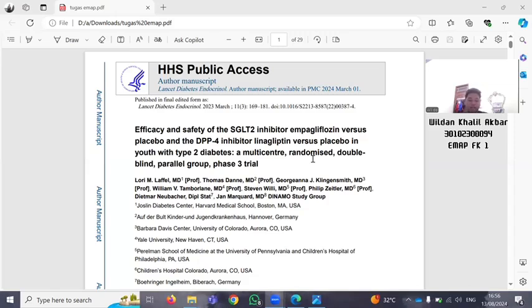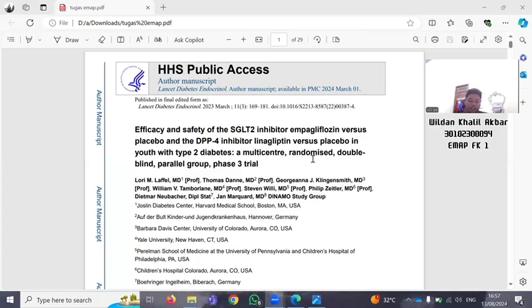I have divided my presentation into 5 parts. First, I'm going to find the items of the CONSORT checklist for the title, abstract, and introduction in the article. After that, I'm going to find the items of the CONSORT checklist for the methods, followed by the results in this RCT article. Then, I'm going to find the items of the CONSORT checklist in the discussion. Finally, I will summarize my presentation.